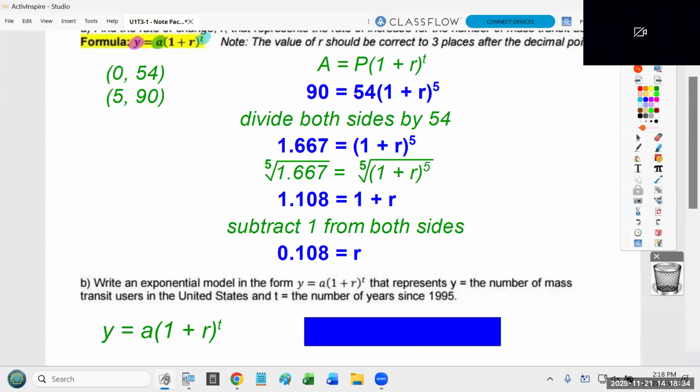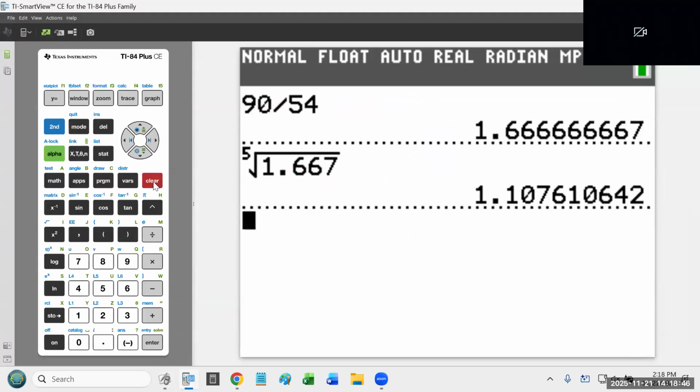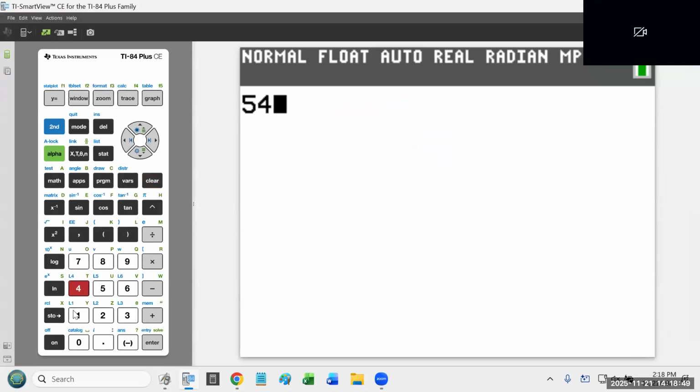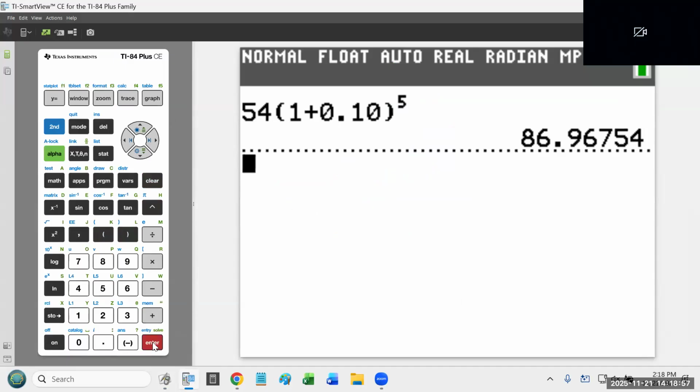Now, let me just rewind the clock for just a moment. When this problem started, I showed you all a guessing game process that I don't want you doing. So let me remind you of how that guessing game ended. What I said was, we started at 54 million. We're going up by some number. I don't know what it is. I guessed it might be 10%. But the problem was that did not get me to 90 million.